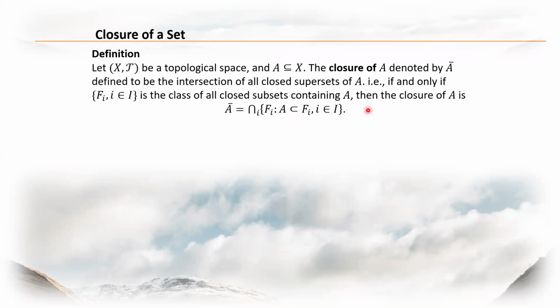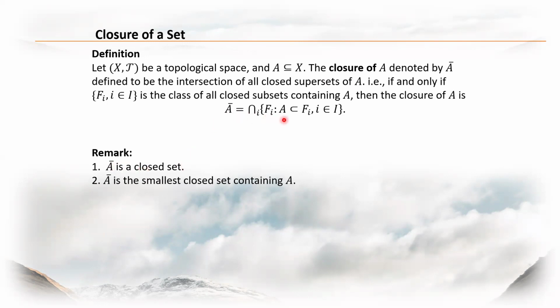Now, following are the properties related to the closure of a set A. The first property says that A bar, or the closure of A, is a closed set. Well, that's actually obvious from how A bar is defined, because it says here that A bar is the intersection of all the closed subsets.